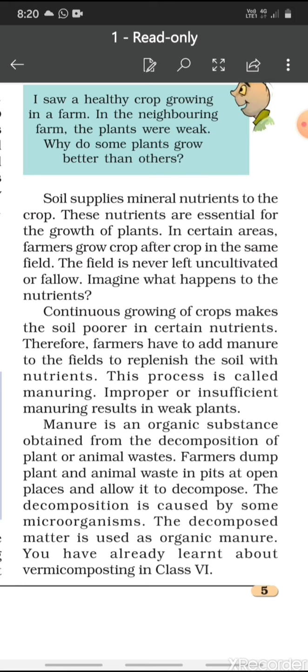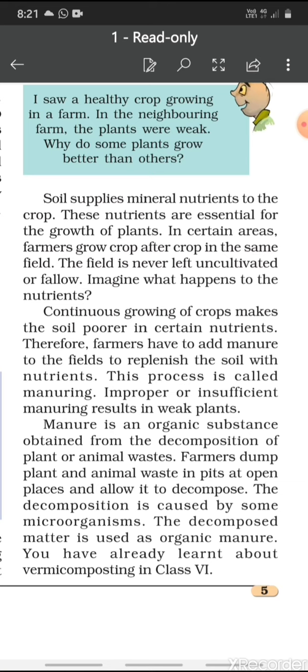So this is also necessary that we should select proper manure or fertilizer that is required for the crop, because each crop has its own requirement. Some crop needs one nutrient, other crops need some other nutrient. So we should select the appropriate nutrient or fertilizer providing that nutrient.